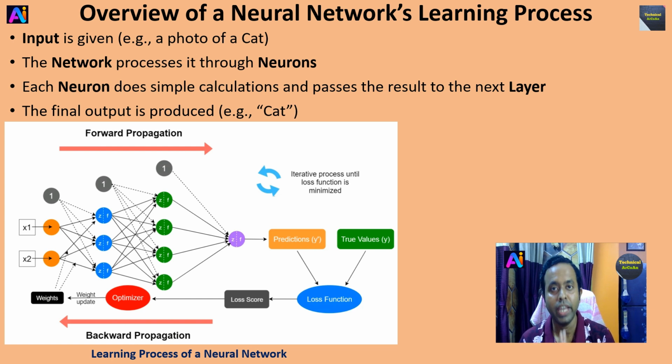One epoch equals one full cycle through the entire training data set, right? So this is the learning process of a neural network. So a neural network learns by adjusting weights using forward and backward propagation in a loop, right? So this image shows the overall learning process of a neural network, right?